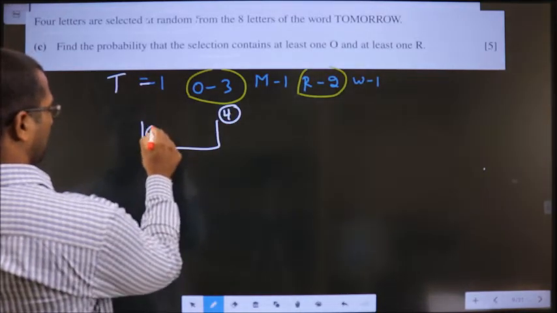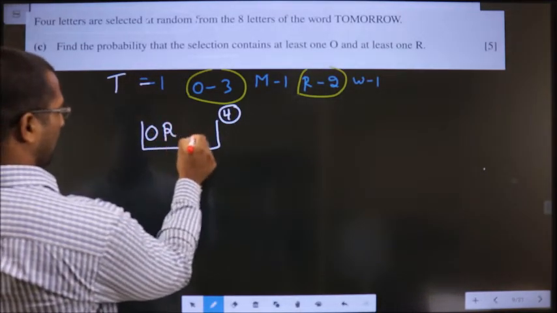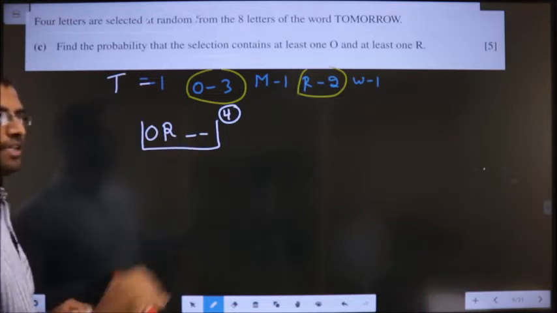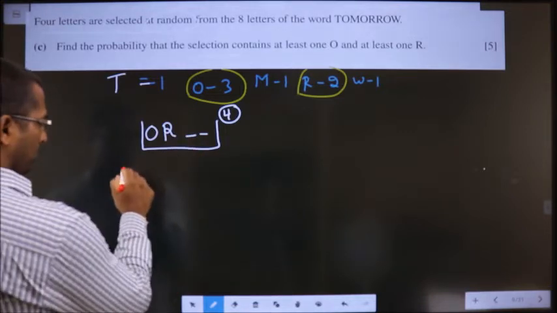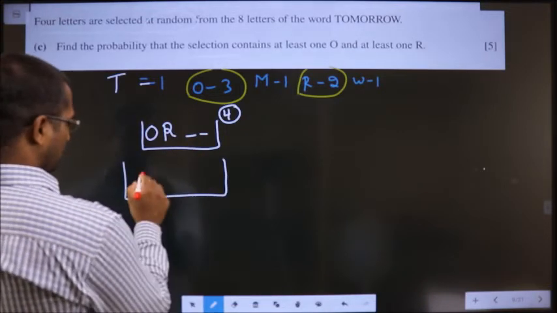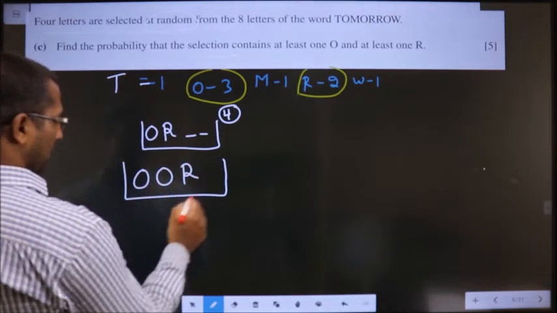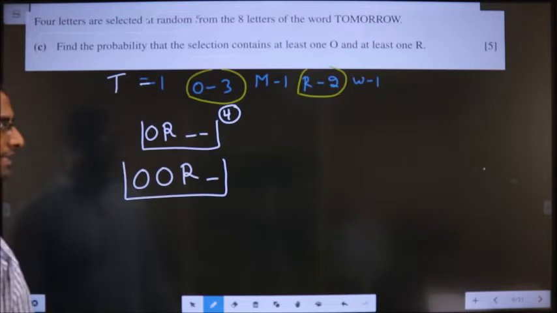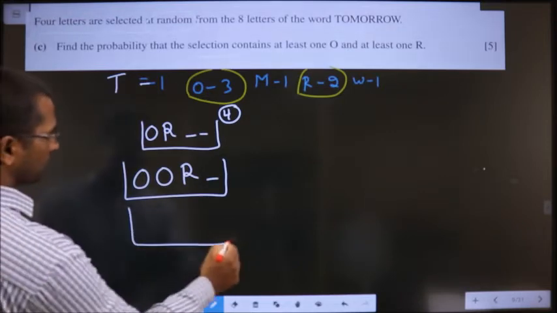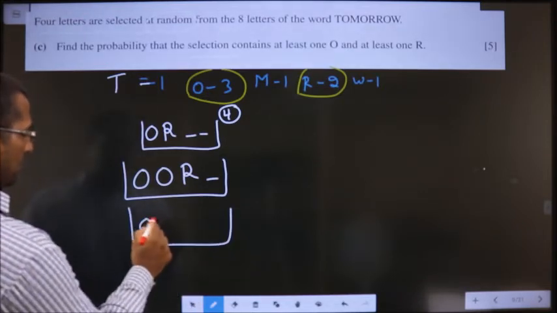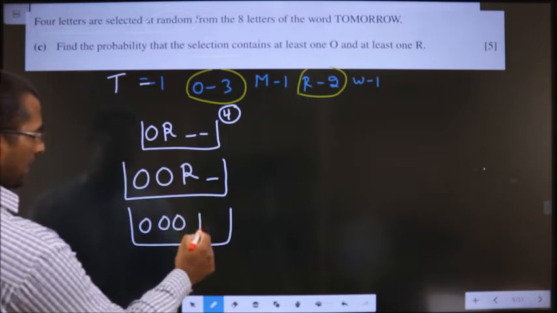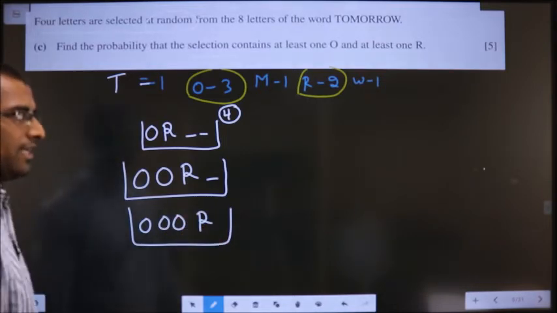It could be 1 O, 1 R, and other 2 are some other letter. It could also be 2 O's and 1 R and 1 other letter, or it could also be 3 O's and R, no other letter.